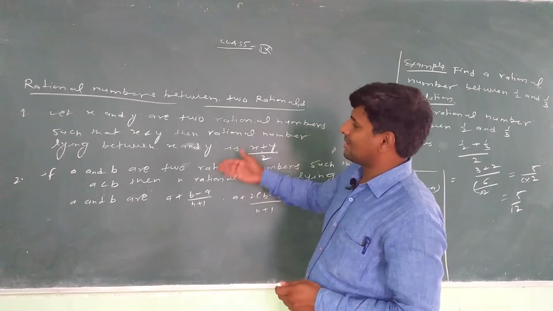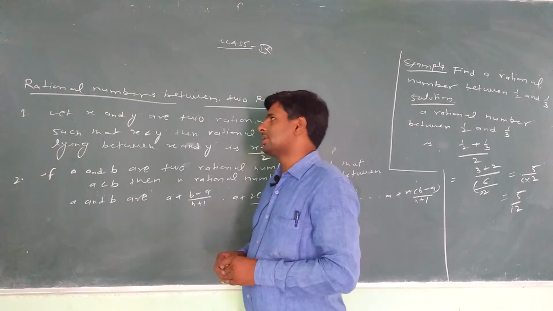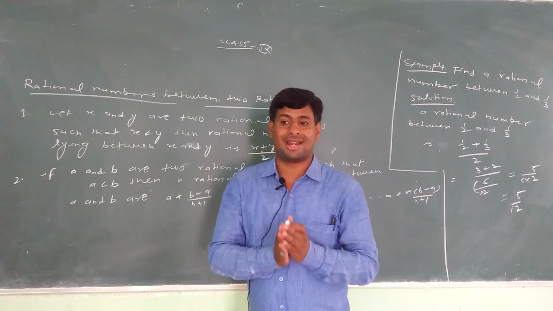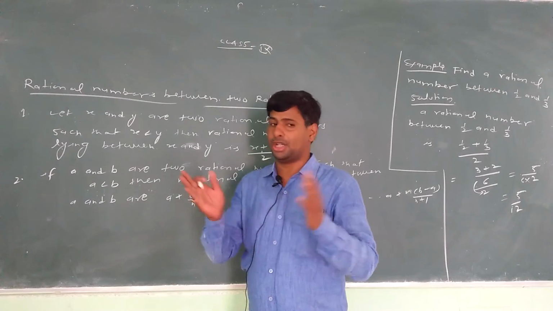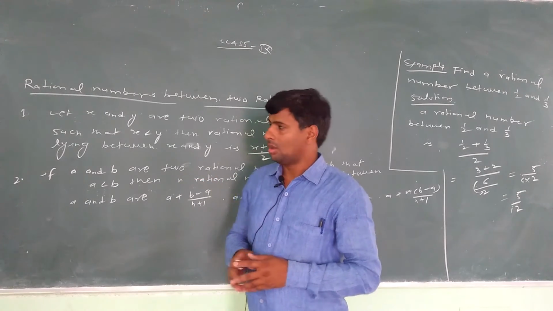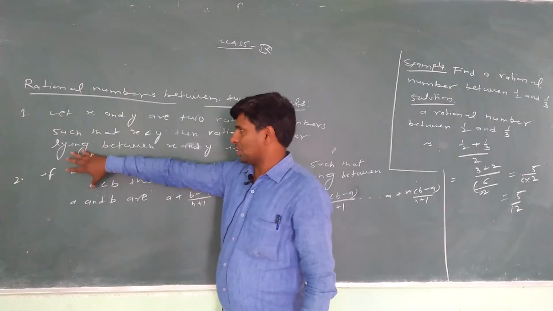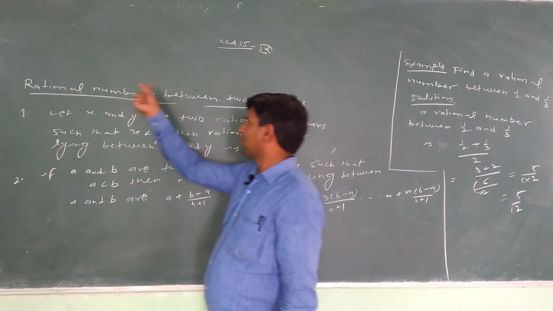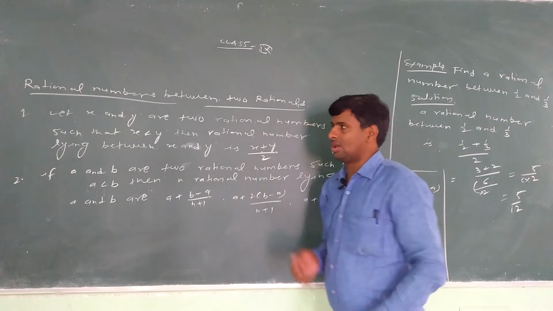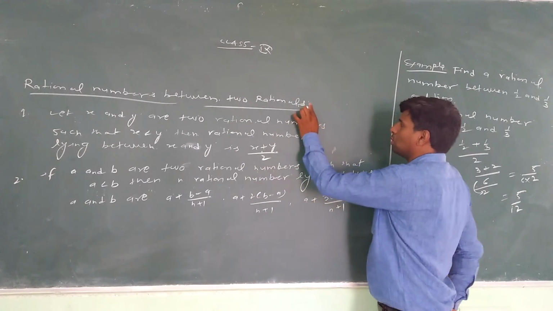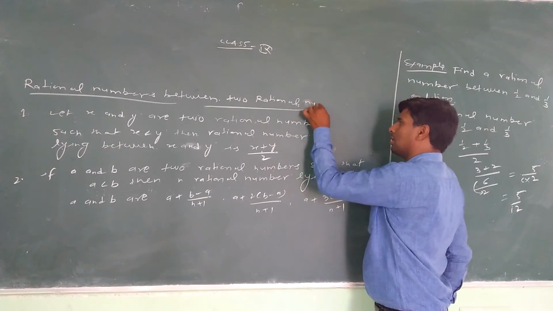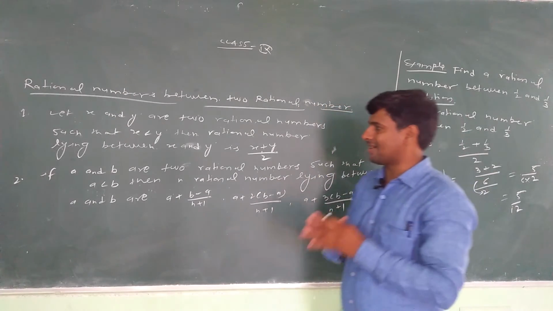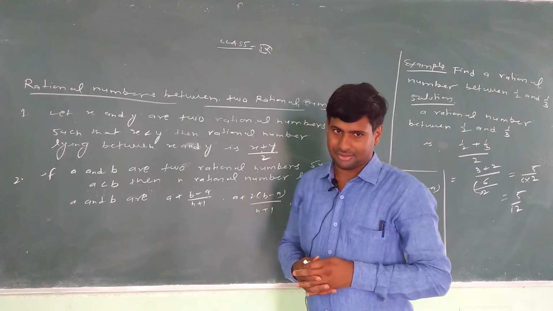So we can discuss in rational numbers, how we can find a rational number between any two given numbers. This has two conditions. The first topic is a rational number between two rational numbers, that is, how we can get a rational number between two given rational numbers.